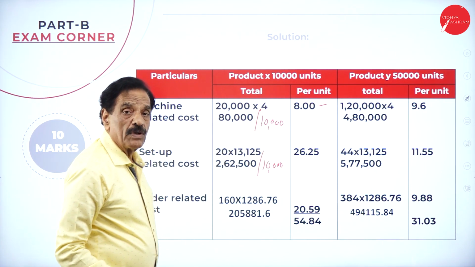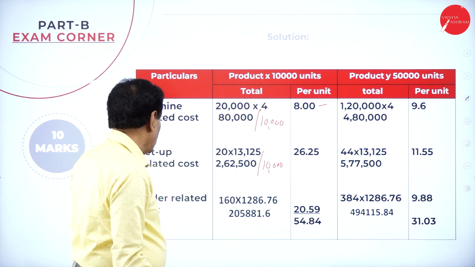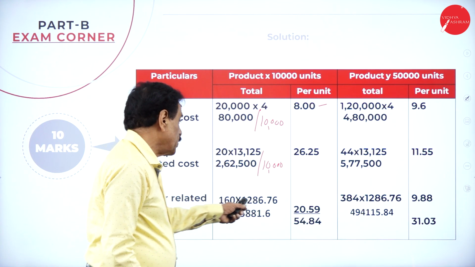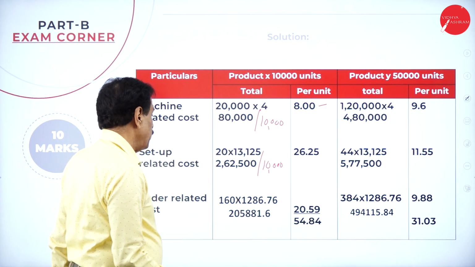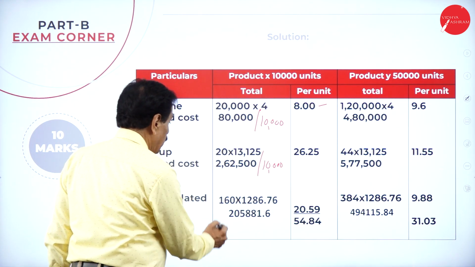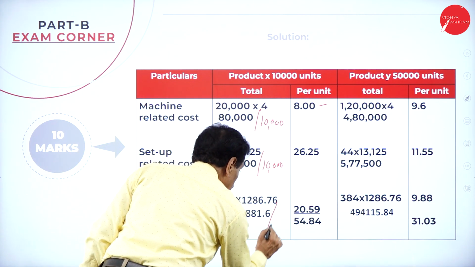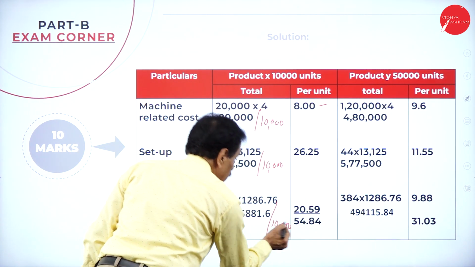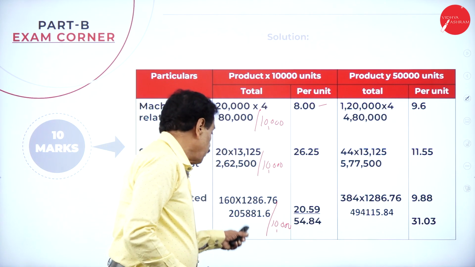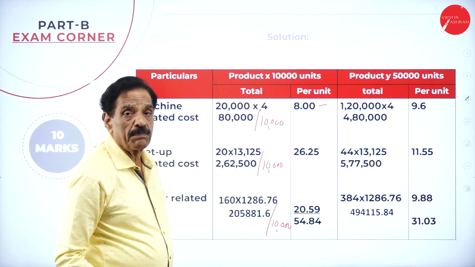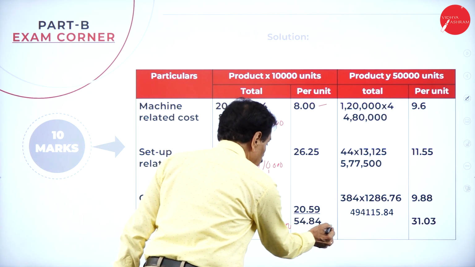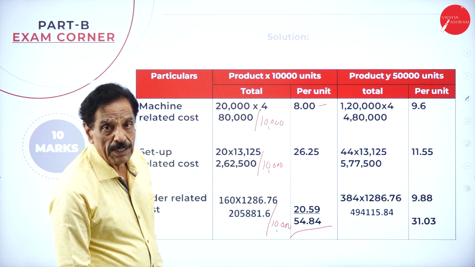It works out to 26.25. Regarding the order related cost, 160 into 1,286.76 is 2,05,081, divided by 10,000 units. It works out to 20.588, I took 20.59. It comes to a cost per unit of 54.84.